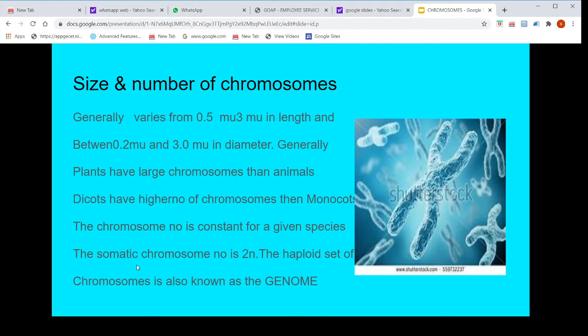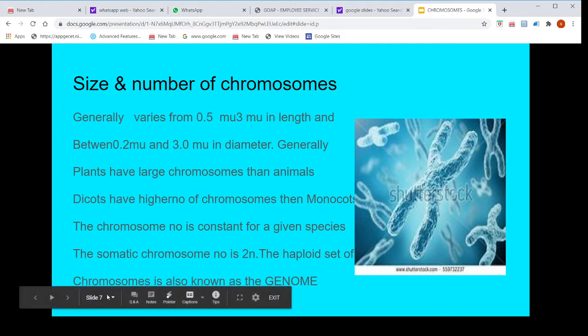The somatic chromosome number is 2n, which is diploid. The haploid set of chromosomes is known as the genome. Generally, all the somatic cells of an organism are diploid. The gametes are only haploid.